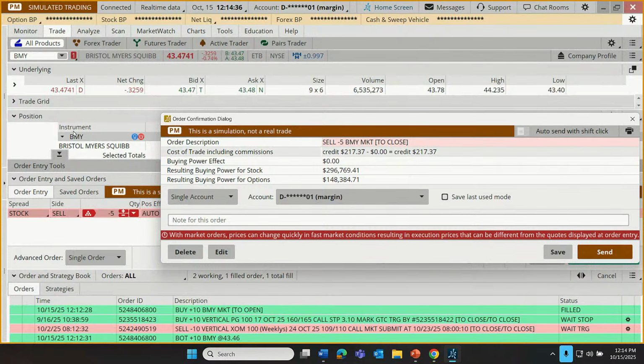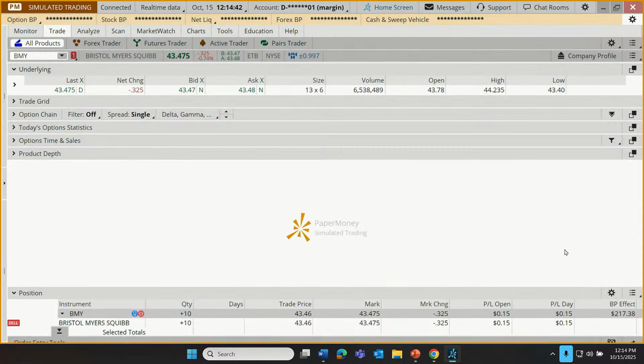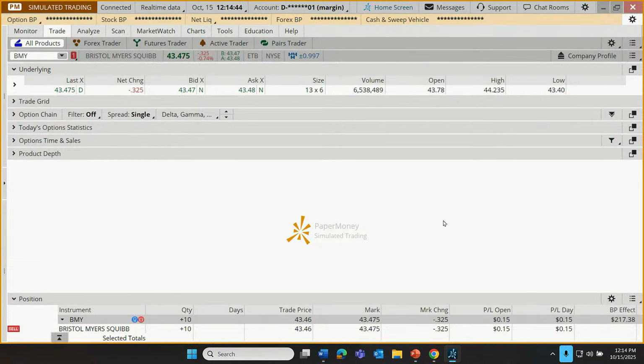Let's send that order off. Price right now is 43.47. If we're able to pull that off, we'd make a penny. Let's see. Let's click send. We don't know how much we're going to get when we submit a market order. We're now in line waiting for our order to fill.